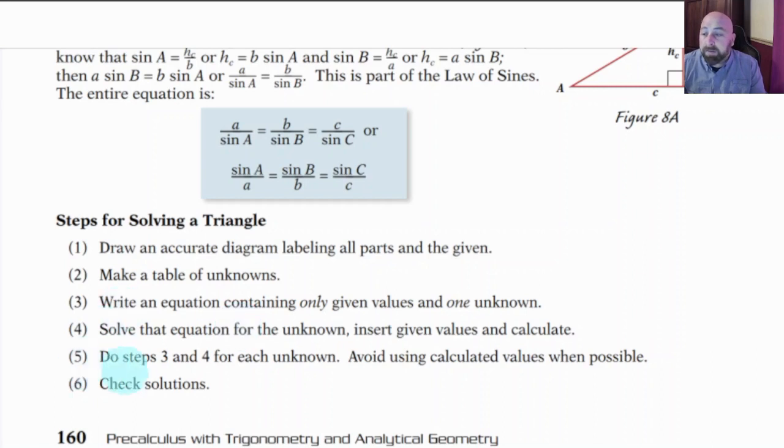Okay, and then number 5, we're just going to repeat the steps for anything else that we're missing. Notice this is the key to the whole deal right here: avoid using calculated values when possible. You always want to go back to the given values. I know it's going to be hard because you're going to want to go back to your calculated values, thinking, oh, I already know this. Well, but you rounded it off, remember. So whenever you round off a number, don't use that number. Go back to the given number, and then you can check your solutions as well.